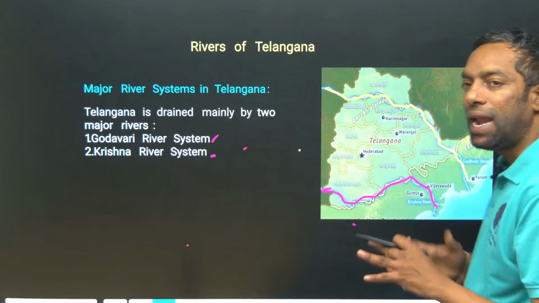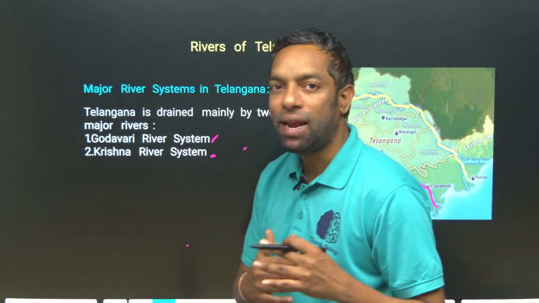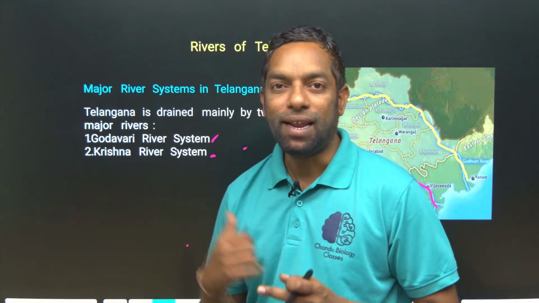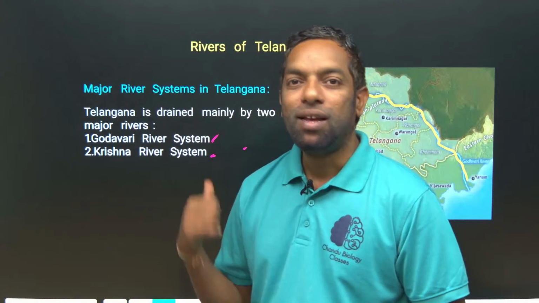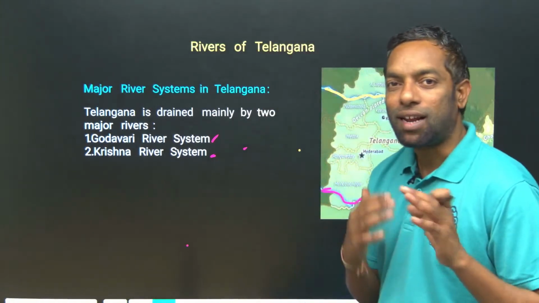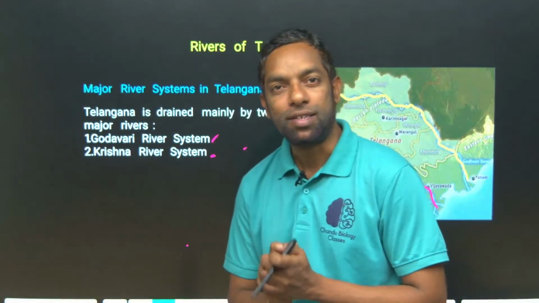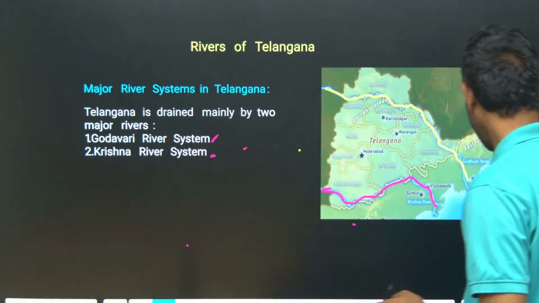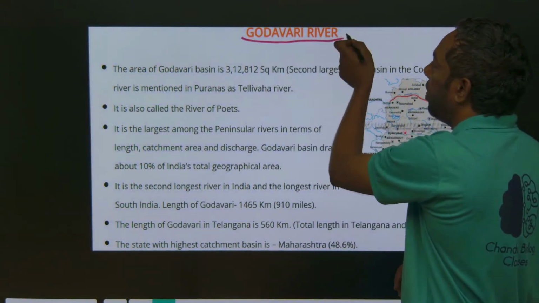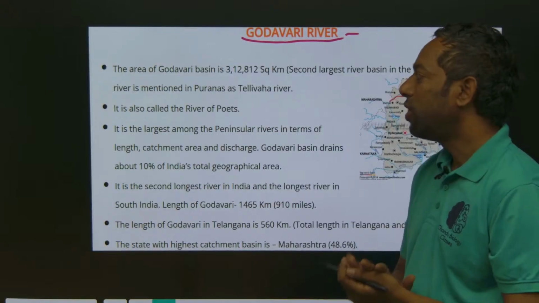These are the main peninsular rivers. Peninsular rivers depend on rainfall. During the rainy season, if the rain is heavy, the catchment area of these rivers fills up. Today's class is the Godavari river system, so look at the main points about the Godavari river.